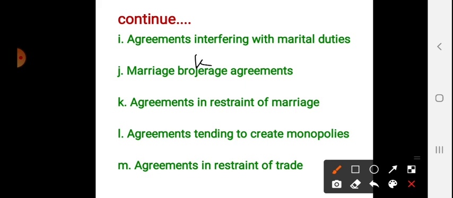Agreements tending to create monopolies. If any agreements are made to create a monopoly, they are also opposite to public policy. Agreements tending to create monopolies are unlawful and void. They are opposite to public policy.